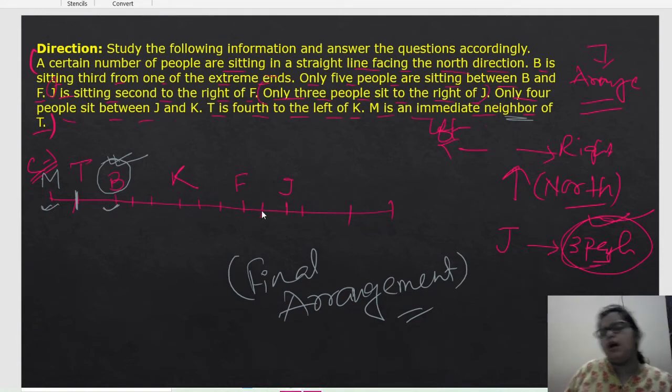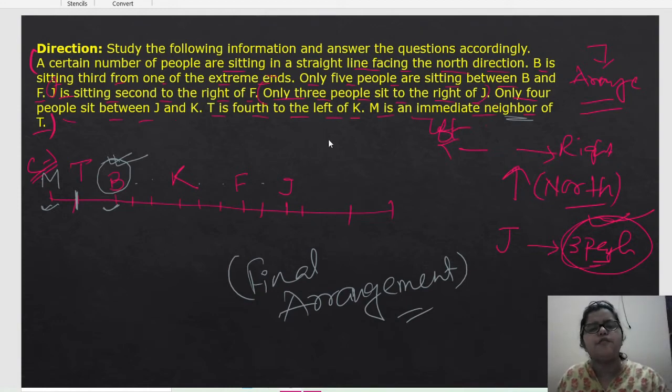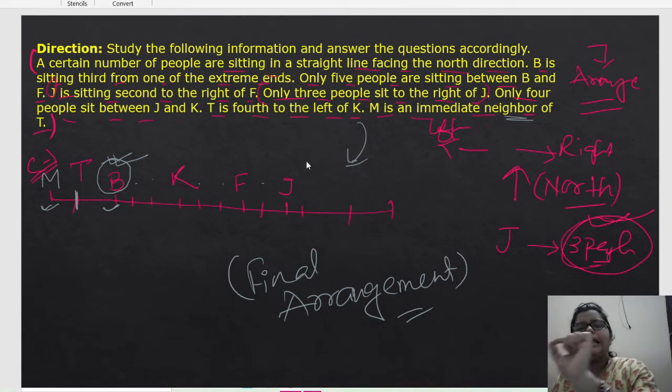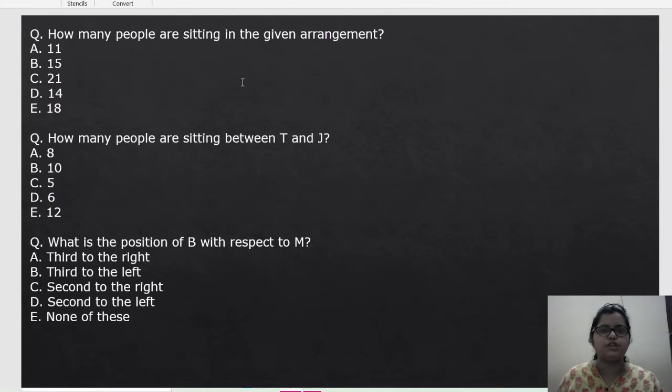So many people will be confused that there are so many vacant places. So what will we do now? No problem. Just leave that. Whatever information is given, we have to do up to that only. No need to do extra things that are not given in the statement. Understand? So next, let's go to the questions.